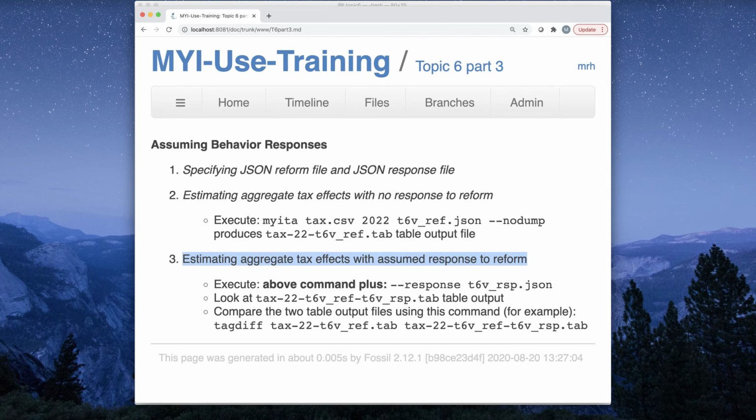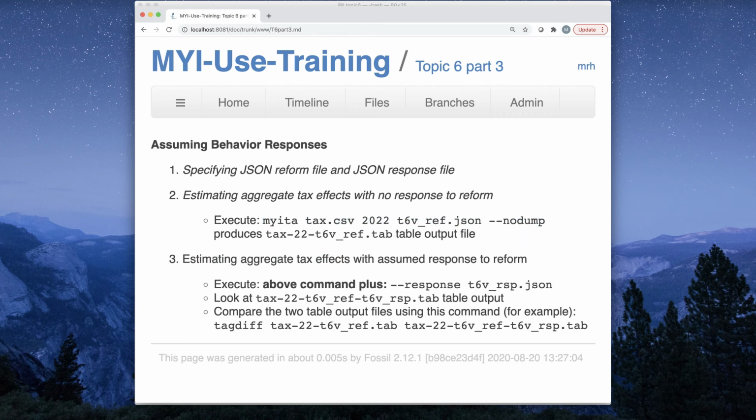So what we're looking into here is how we can explore what the implications of tax filers responding to the reform. So we've set up a reform which caps the lifestyle relief amount at 1,000 ringgit beginning in 2022. And in the prior video, we ran a static or no response analysis of that reform. That was using this command.